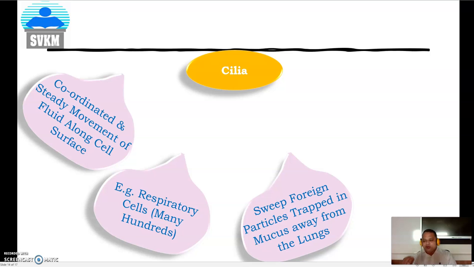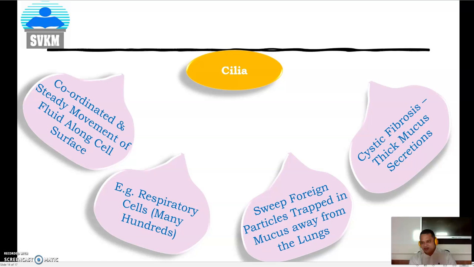The foreign particles are attached to the mucus, that's why they are not swept out of the body. In that case, cilia can help to sweep or throw out the foreign particles which are present in the mucus, and that's why the lungs can perform their function easily.